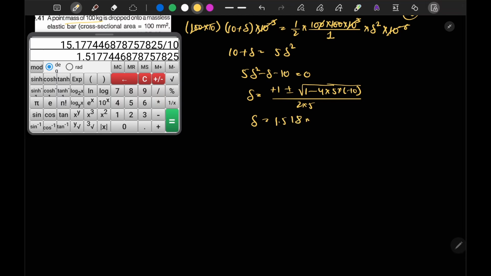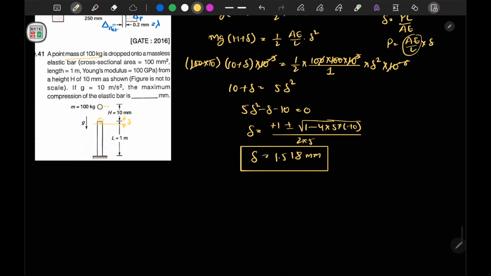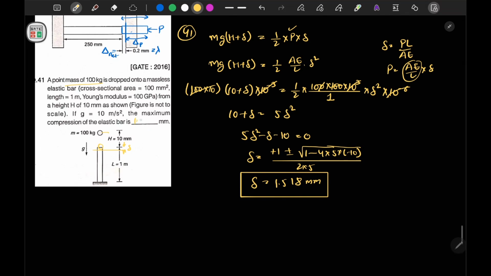1.518. So this is our correct option here, the correct answer. 1.52, I can write 1.52, in two decimal places. Now we have solved this question. Now we will move on to our next question.